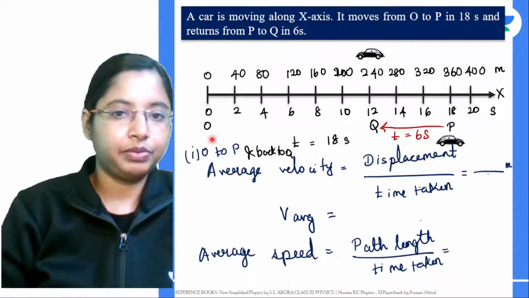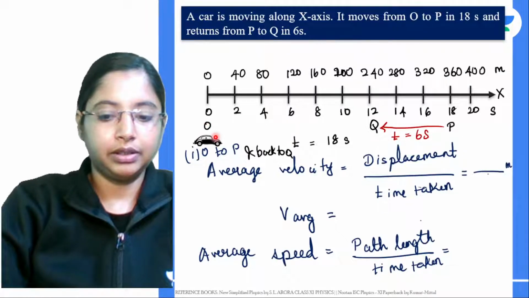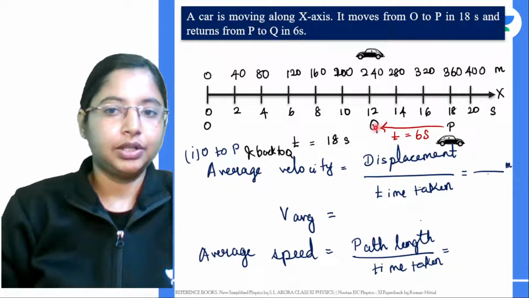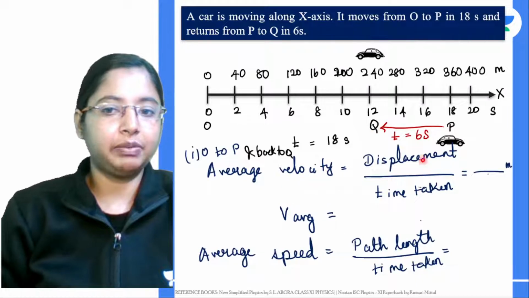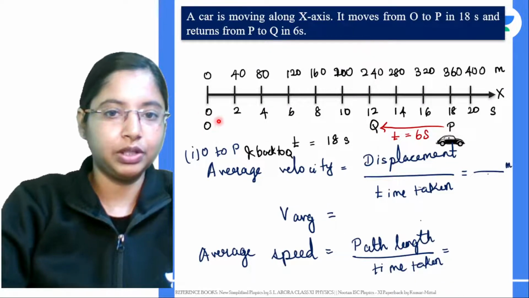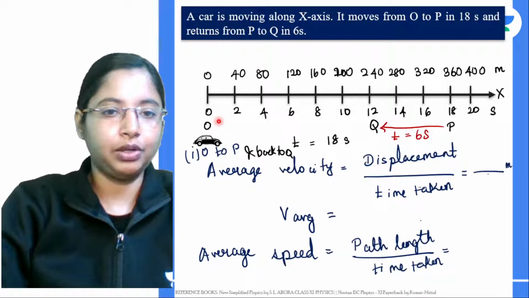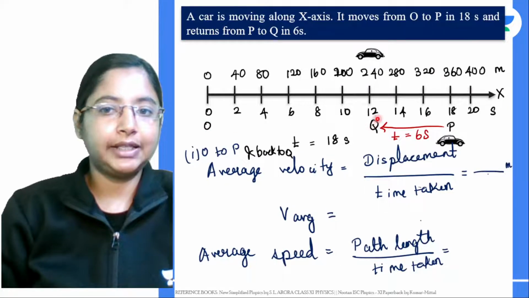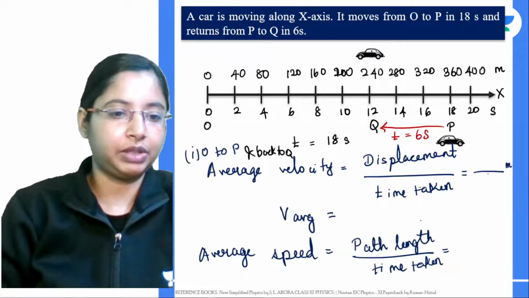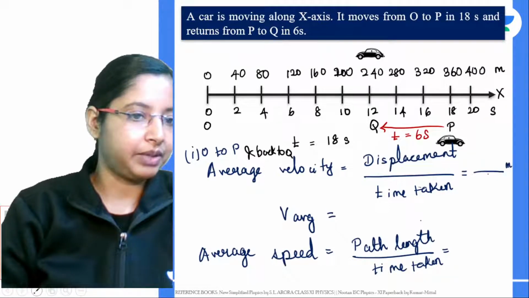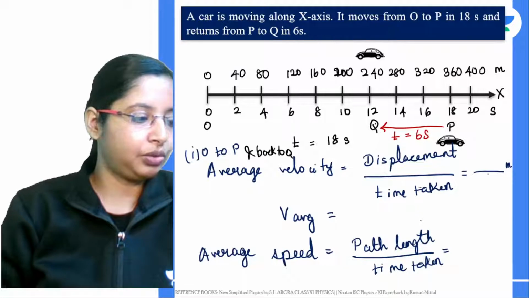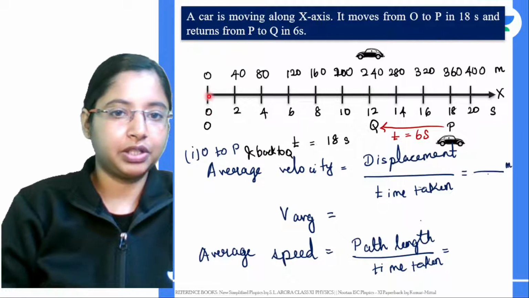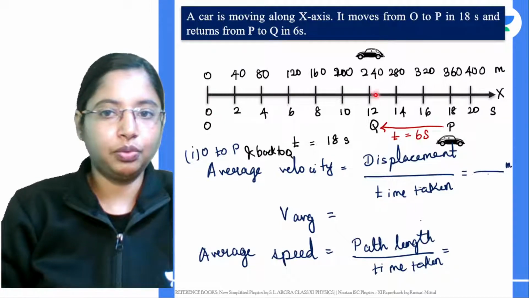It is going from this point to point P, and after that it is returning back to Q. Velocity is given by displacement. Displacement is the initial position to the final position. Initially it was at position 0, finally it is at position Q. Q is how much distance? 240 meters. When you're talking about displacement, its final position is this point Q. So from O to Q, what is the distance? That's what you need to check. Initial position is this, final position is this. So from O to Q, how many meters is it?